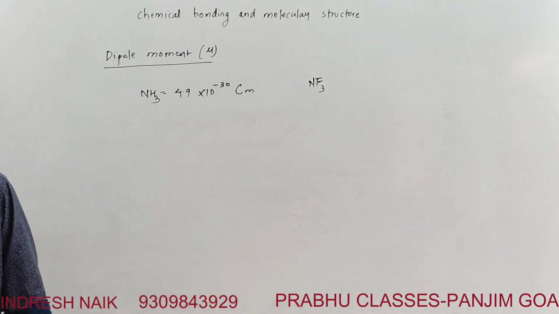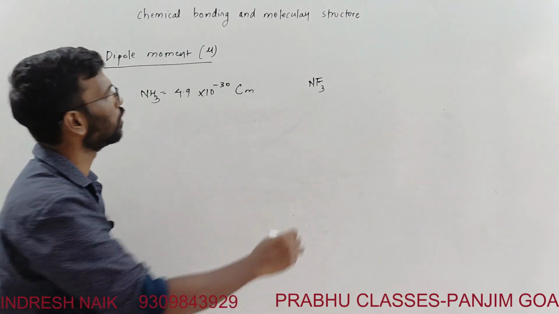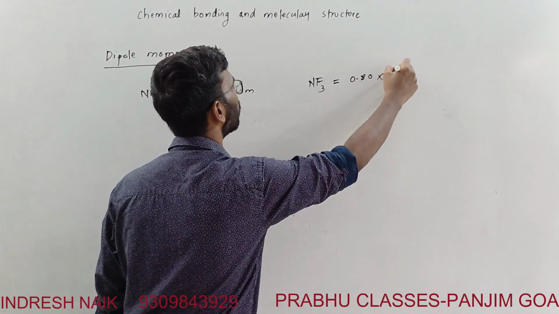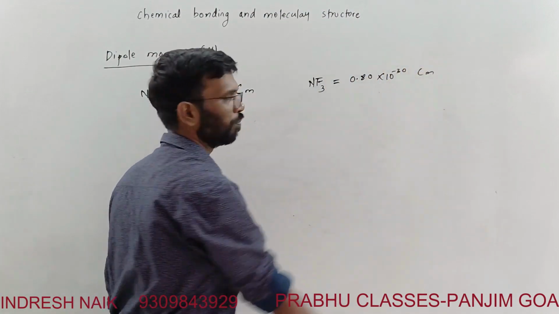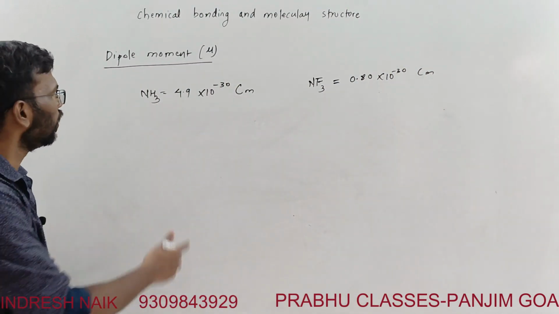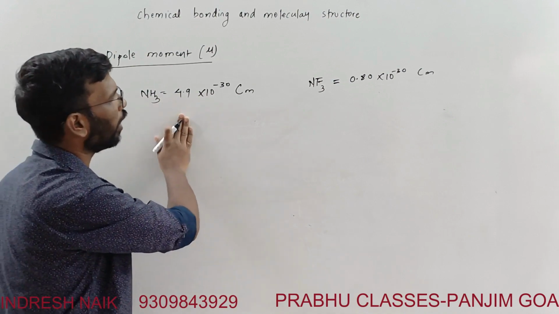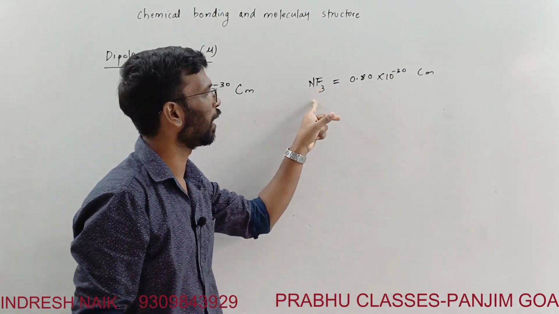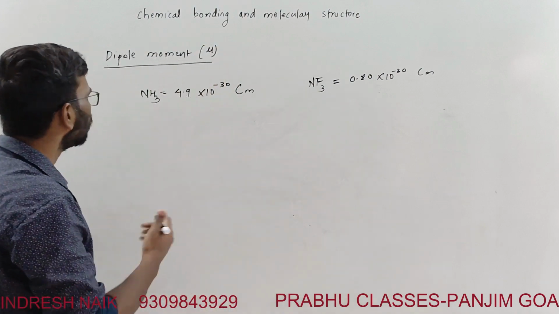For NF3 the mu value is given as 0.80 into 10 raised to minus 30 coulomb meter. These are the values given for both these compounds. But why is it so high over here and so low here, even though fluorine is a highly electronegative element? Let's understand this.